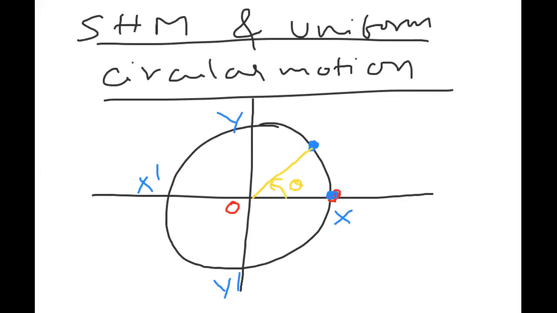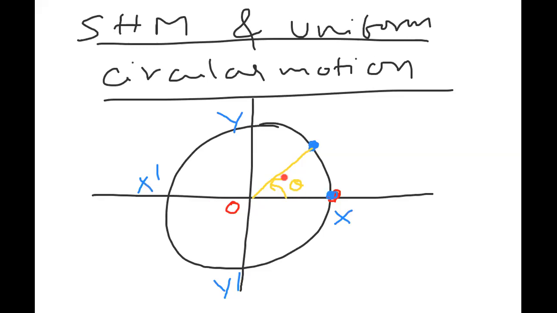This is the reference circle and O is the center of the reference circle. XOX dash and YOY dash are mutually perpendicular diameters of the circle.